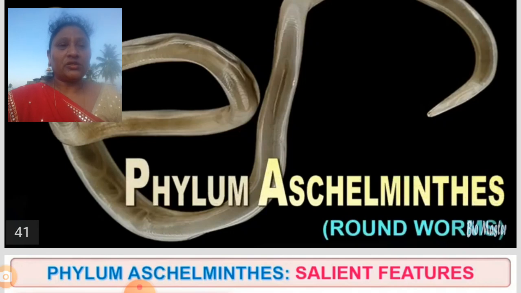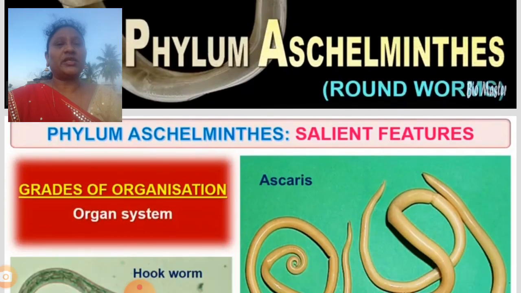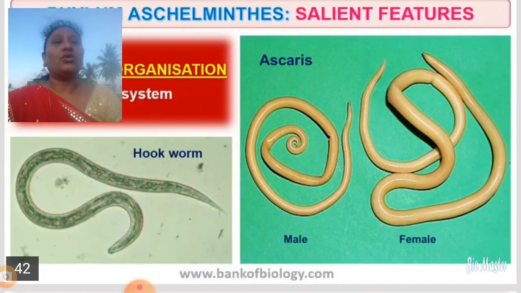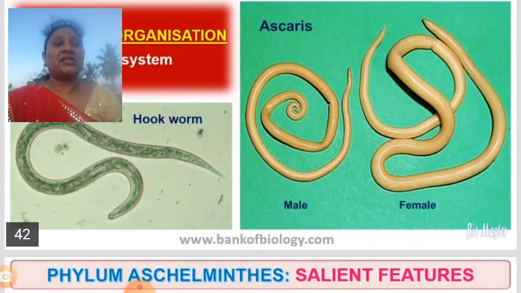We can call it also Nemathelminthes and also Nematoda. So another name is Aschelminthes. Coming to the characteristics, the grade of organization is that they have organ systems. You can see here hookworm and Ascaris. Ascaris is a worm which we can find in our stomach.